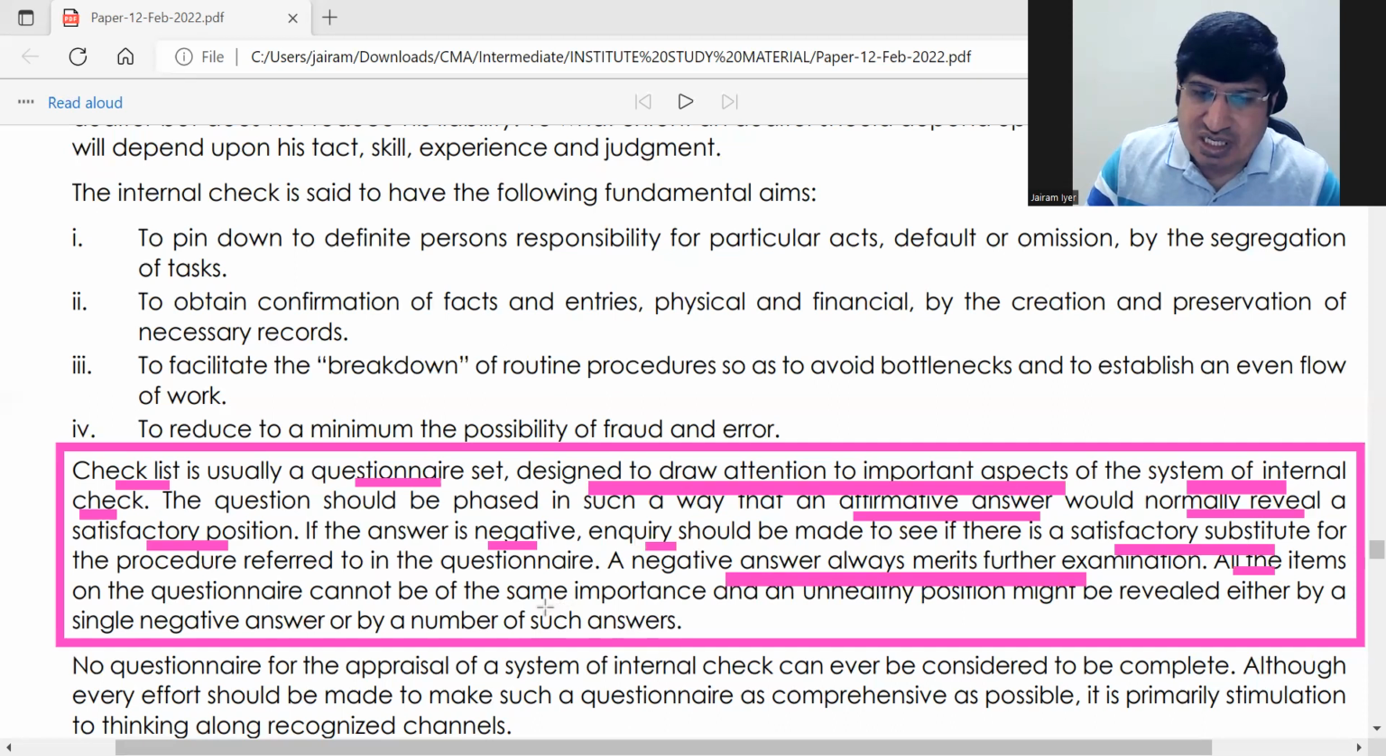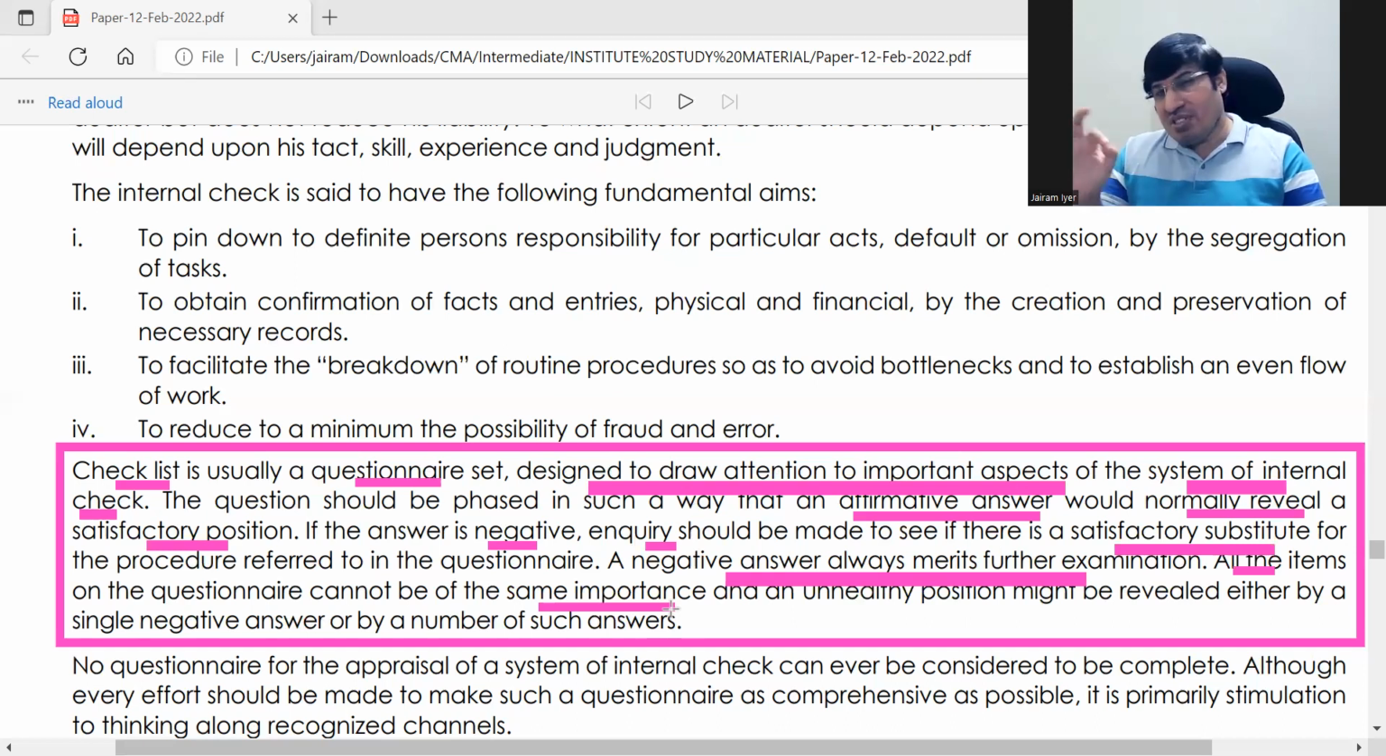all items of the questionnaire will not be of the same importance. Each question, now there can be one question which is very important. If the answer comes out as no, then he will have to do many things. There can be one more question which is not that important. If the answer comes out as no, he can ignore it. Unless 5 or 6 no's he gets, then he can club it together and inquire further. But 1 or 2 no's in that area is okay. Not a big deal.